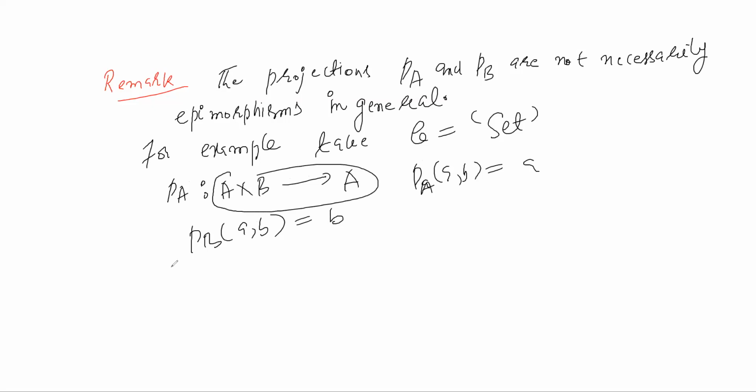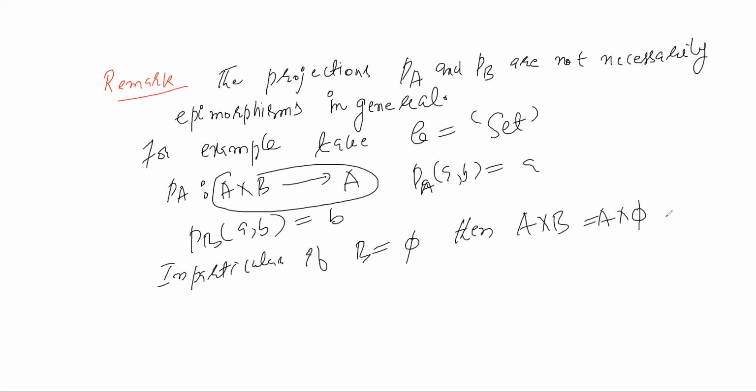Now in particular, if I take B as the empty set, then the Cartesian product A cross B is A cross phi, and the Cartesian product of any set with the empty set is the empty set.